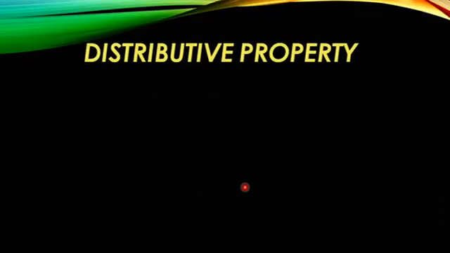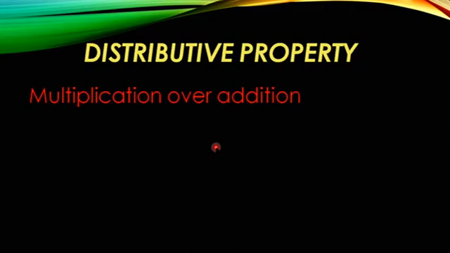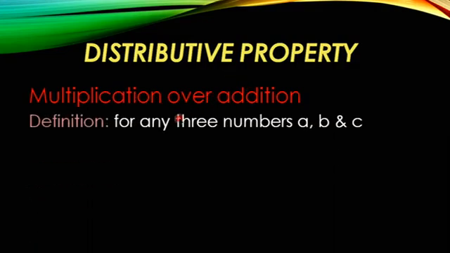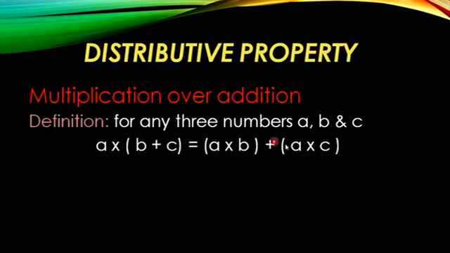Now let us see the distributive property, which is the last one. This distributive property we will do on multiplication only, over addition and subtraction. Multiplication over addition. For any three numbers A, B and C, A into B plus C. Here this is multiplication and B plus C is addition.